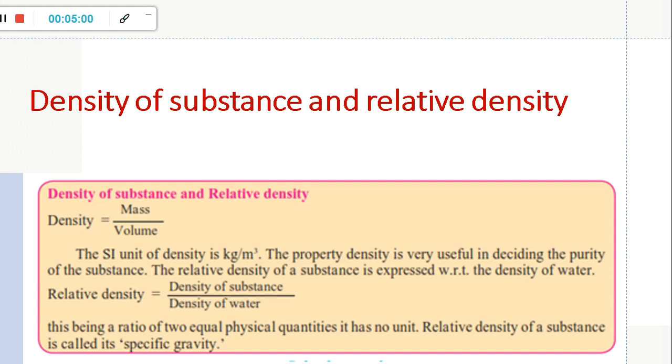By using this formula of relative density, we can find out the purity of any substance or any metal. Since the formula of relative density is a ratio of two equal physical quantities, it has no unit. The relative density of a substance is also called its specific gravity.